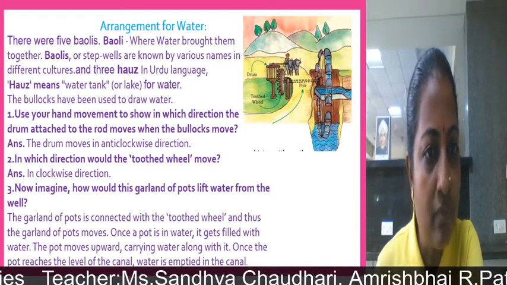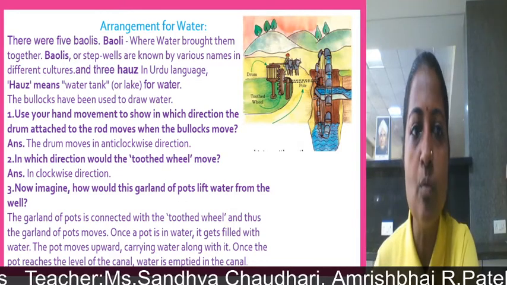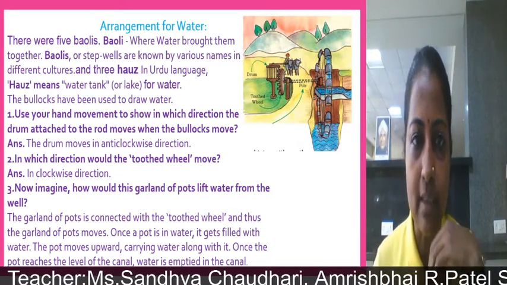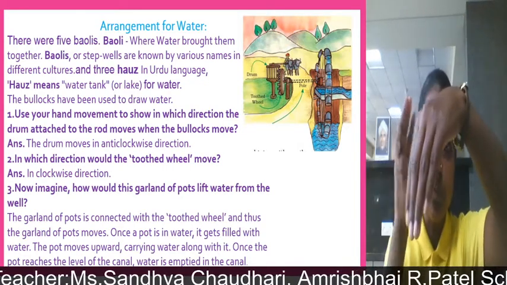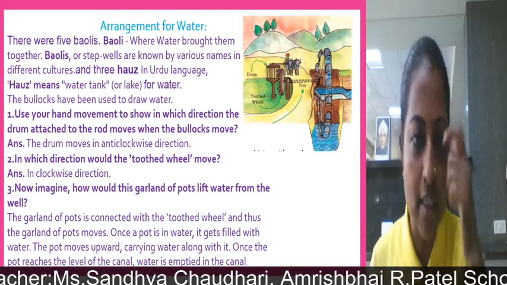The drum moves in anti-clockwise direction. As the bullocks move forward, the drum is moving in anti-clockwise direction, just like that.